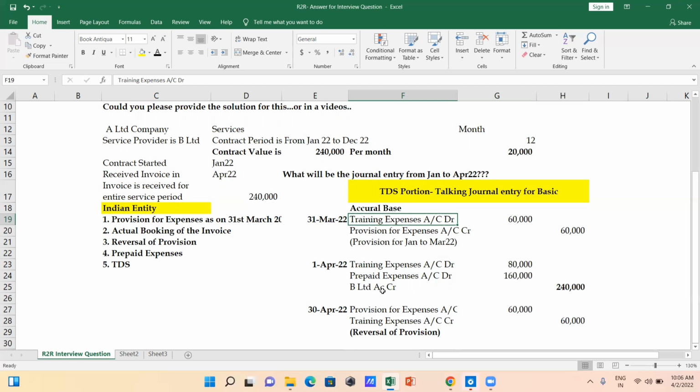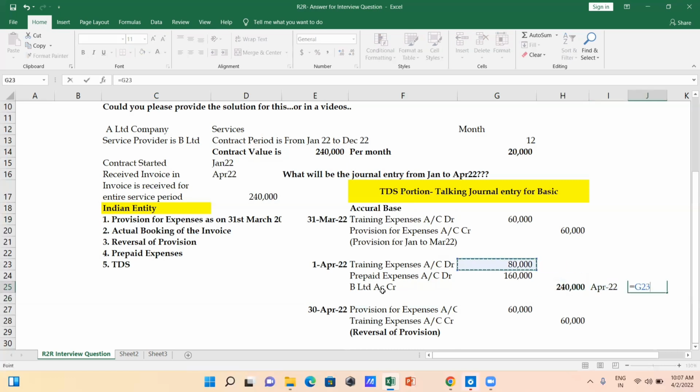And the provision we created as on 31st March, we have to reverse as on 30th April 2022. That's provision for expenses account debit, training expenses account credit. So in April, if you see how much expense is going to be shown in the books, one is debit for 80,000 and second is credit of 60,000.